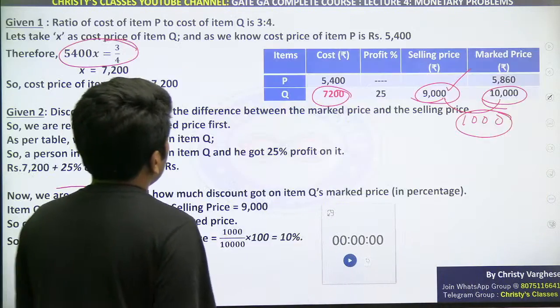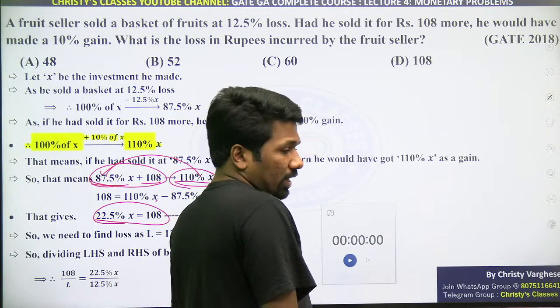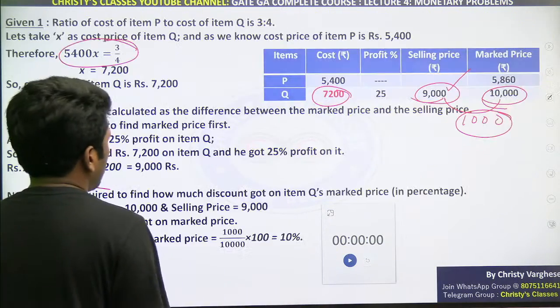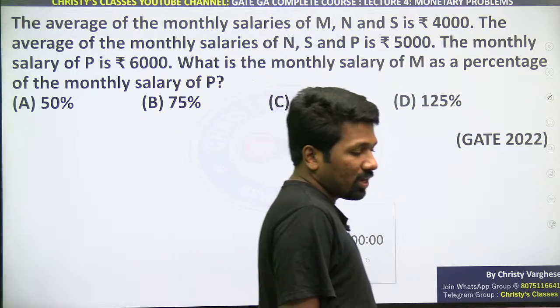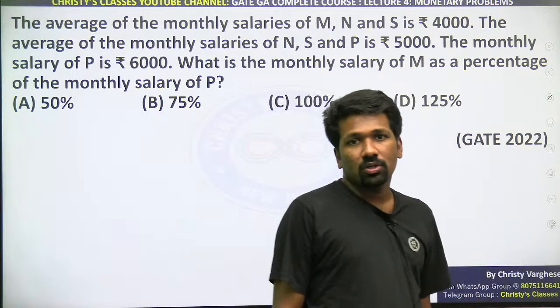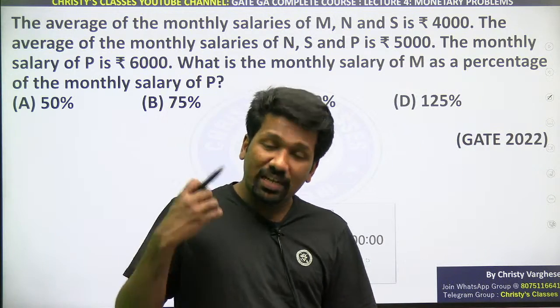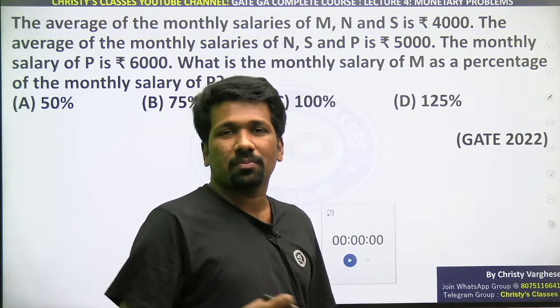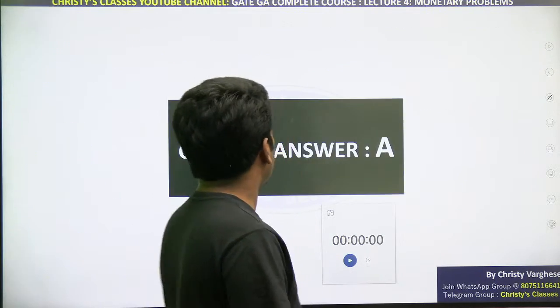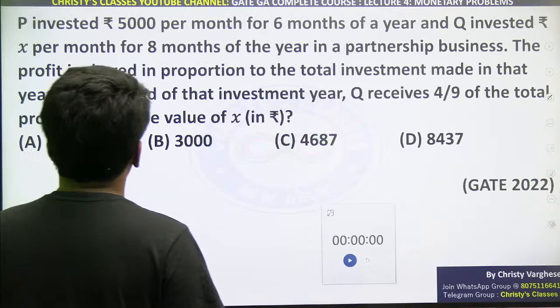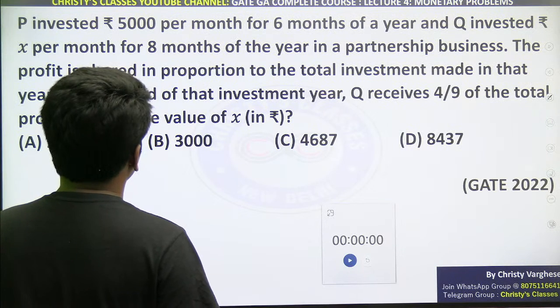If so, we have to go for other areas of monetary problems. Monetary problems have many aspects: profit, loss, discount, simple interest, compound interest, and normal questions where money is involved. I will show you one or two normal questions where money is involved also.